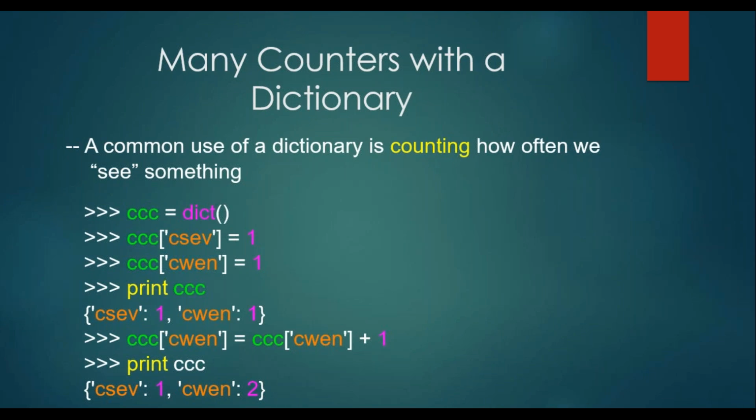CCC of CWEN. CCC is your dictionary name. So you are putting CSEV as the key, and 1 is the value. CWEN is a key, 1 is the value. Now print C. So then CSEV colon 1, CWEN colon 1 is displayed on your screen, because that entered data is